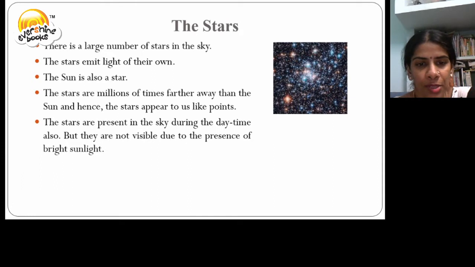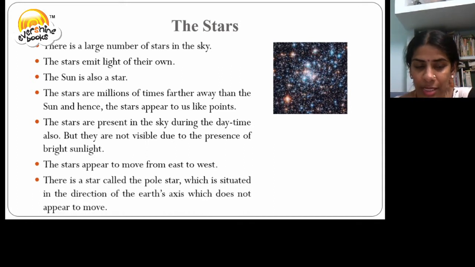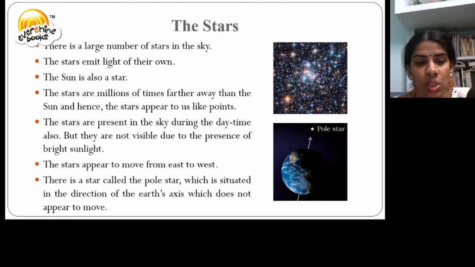The stars are present in the sky during the daytime also, but they are not visible due to the presence of bright sunlight. The stars appear to move from the east to west. There is a special star called the pole star, which is situated in the direction of the Earth's axis, but does not move.